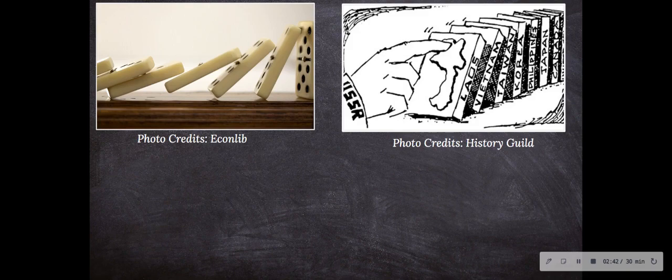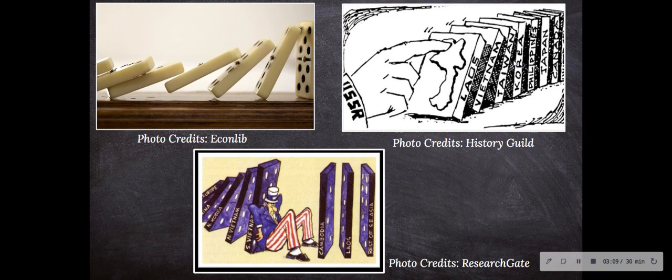So the domino theory is analogous to dominoes falling down. One fall influences the next fall, and it's like a pattern until the dominoes stop falling. And the domino theory, what it states is that the USSR, the Soviet Union, pushes each of the countries into a communist trap. So basically, in this photo here, we have USSR, which is the hand, influencing the first fall of Laos into Vietnam, and then into Taiwan, Korea, Philippines, etc.